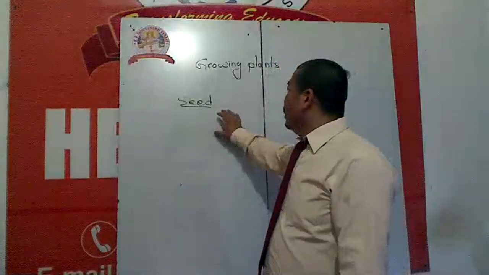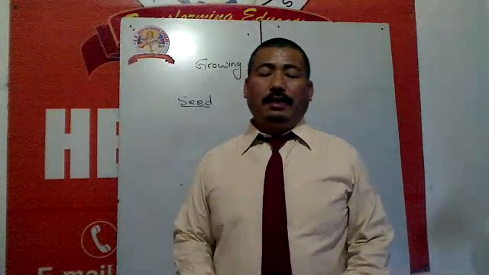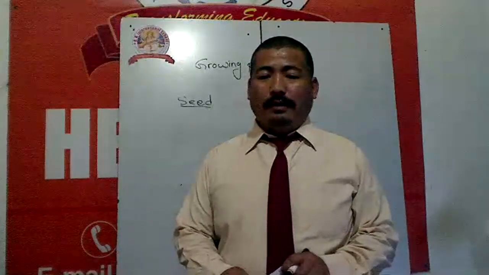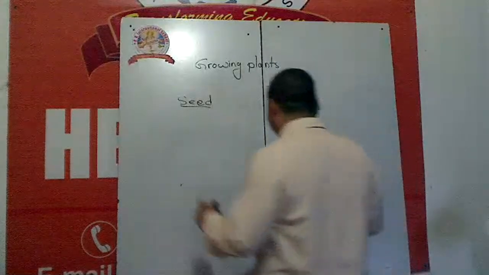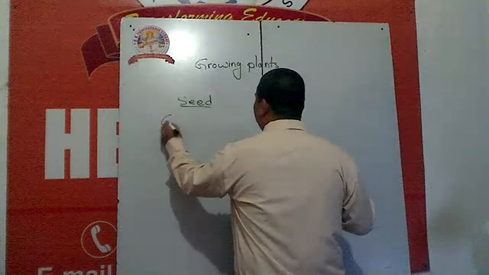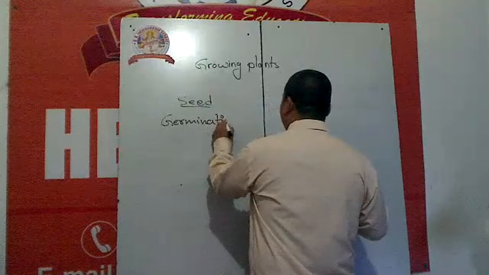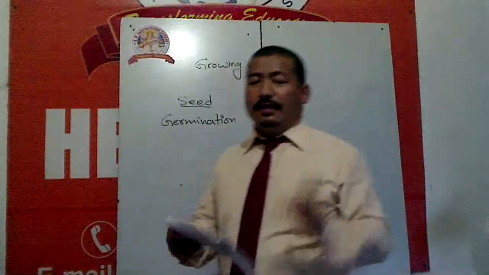A seed needs first of all air, water and sunlight. So the growing of seeds we call germination.